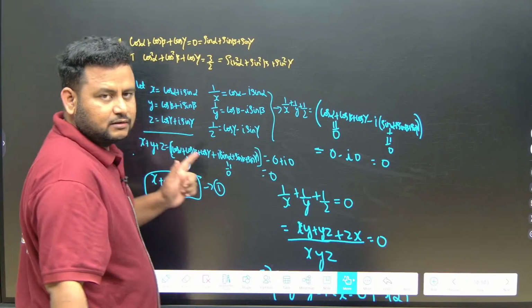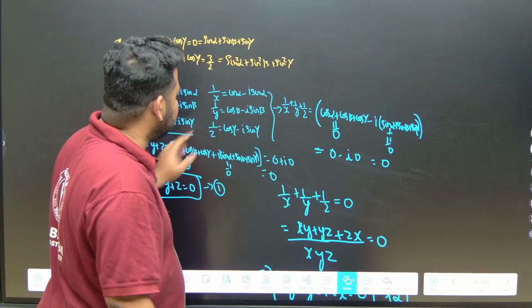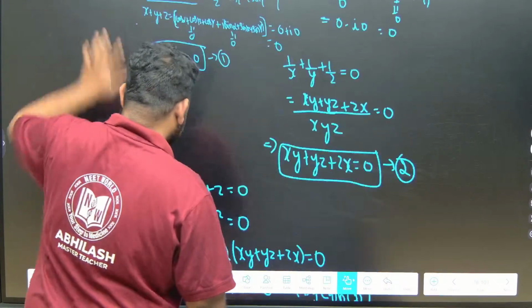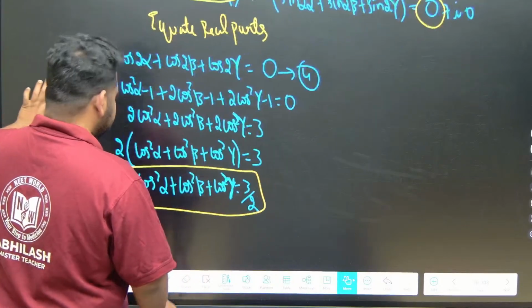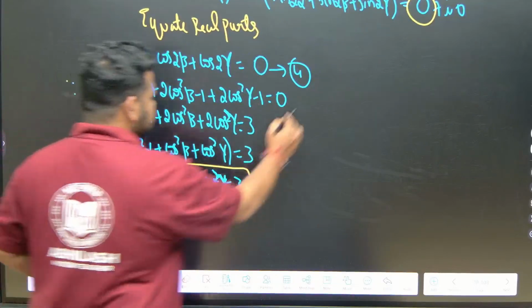But are we done? No, we have to prove this also is equal to 3 by 2. So for that, let us consider equation 4 again.